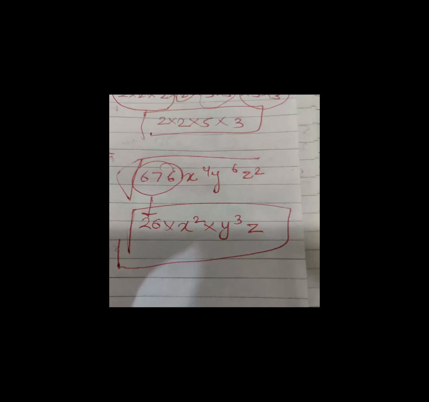Yes, Anushka. Sir, I had a doubt in level 2, 6th question. Find the smallest number which when multiplied with 3600 will make a perfect cube. What is the prime factorization of 3600? Sir, I got 2 multiplied by 2 multiplied by 2 multiplied by 2 multiplied by 5 multiplied by 5, and so on.